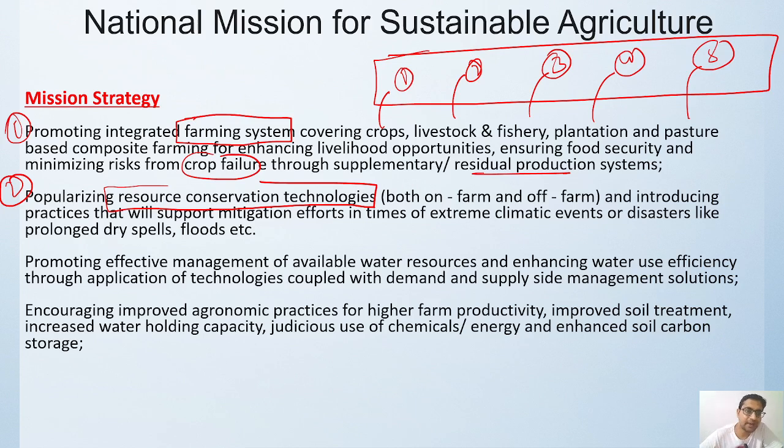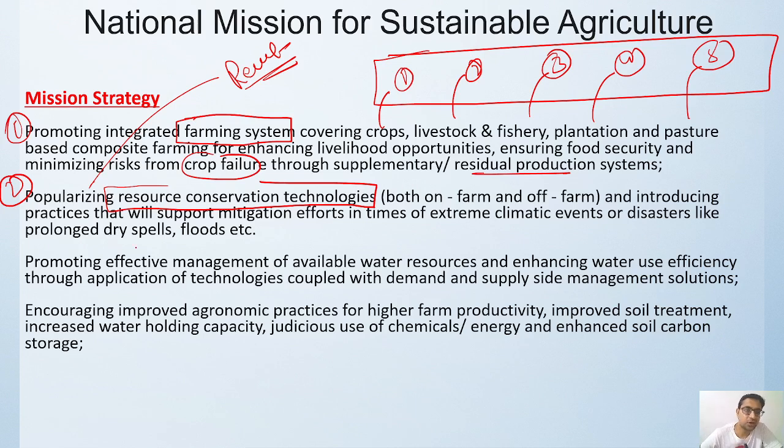We can popularize them among the people, and if somebody is not able to afford them, we can provide them on rent for these activities. We have to introduce this practice because it will help in mitigation, and it will help in extreme climate events like dry spells, floods, and various other things.